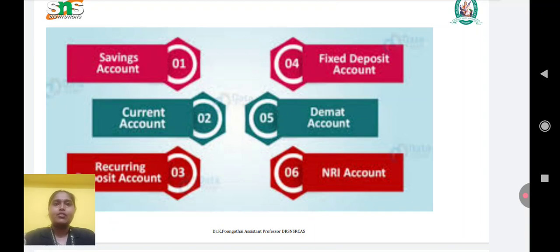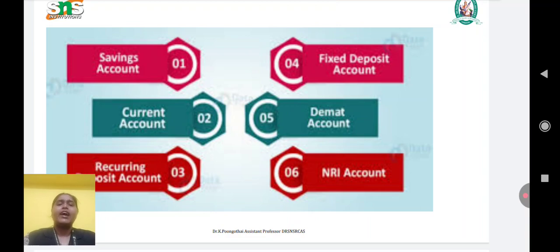In a cumulative deposit, interest is added to the principal periodically, which helps it grow faster. A flexible deposit is a combination of savings and fixed deposit, allowing flexibility. A foreign currency deposit is useful for NRI customers holding foreign currencies.